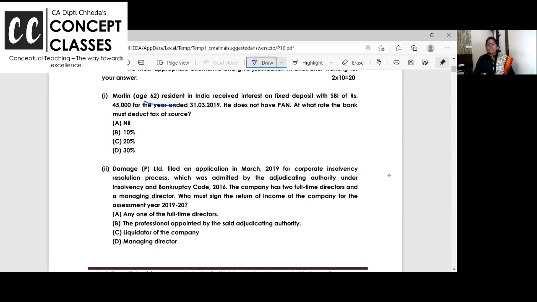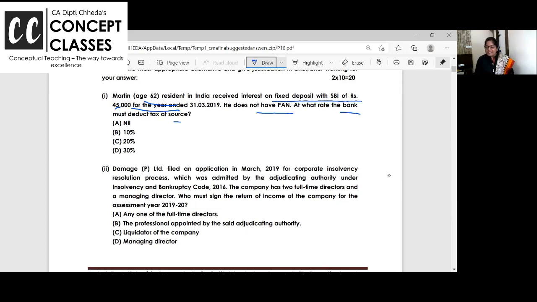Martin is 62, a senior citizen. He has received interest on FD of 45,000. He does not have a PAN. At what rate is TDS deducted? General rule: if the person is not giving a PAN card, deduct TDS at the rate for that year or 30%, whichever is higher.